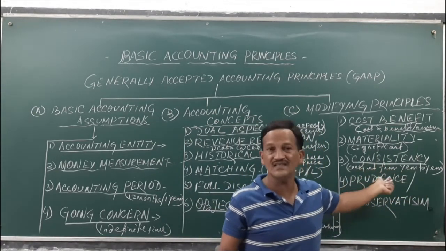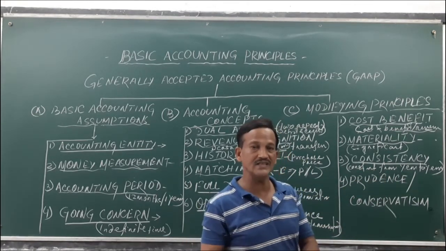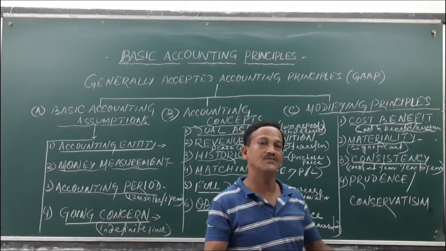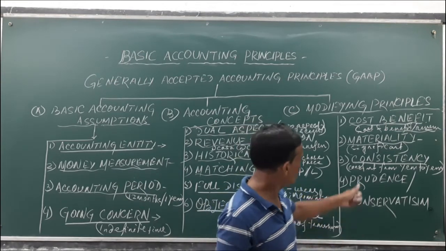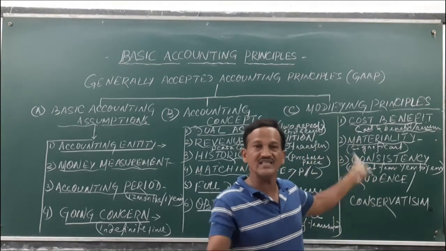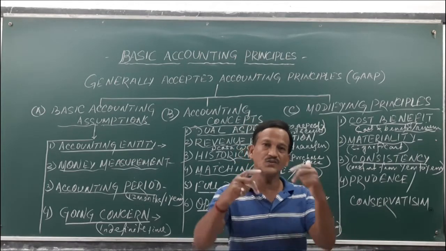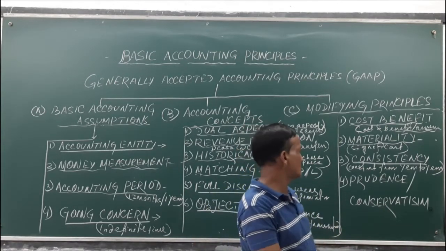Consistency implies that transactions should be treated constantly from year to year, so that it is easy for comparability as well as understandability. That means frequent changes should be avoided, so that the business records only those transactions which are consistent in nature.